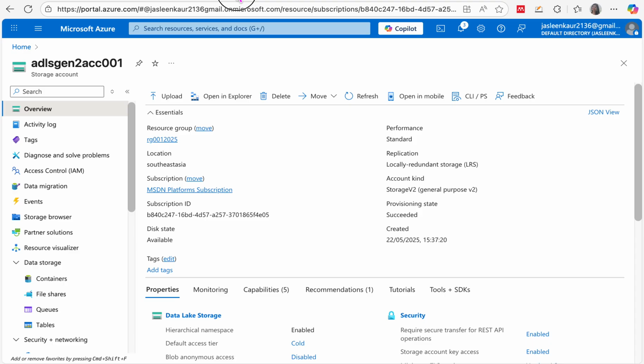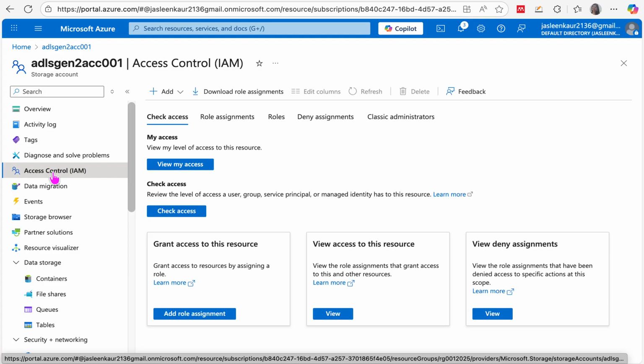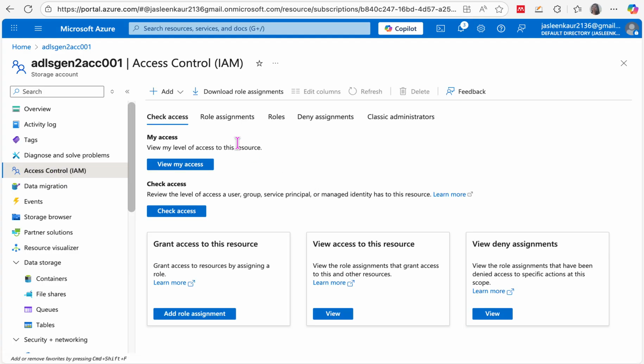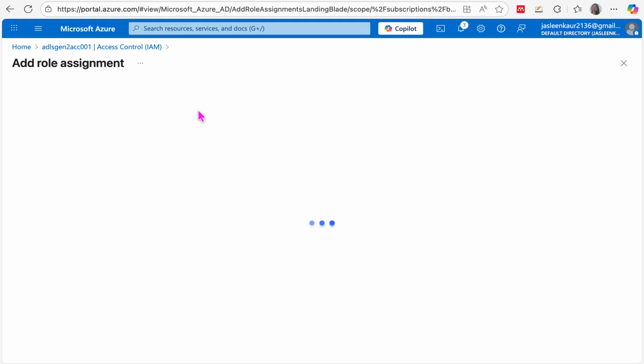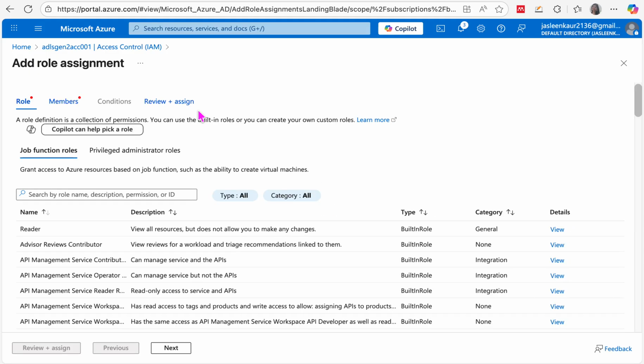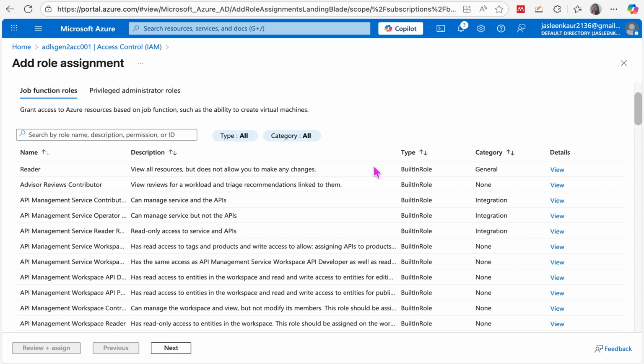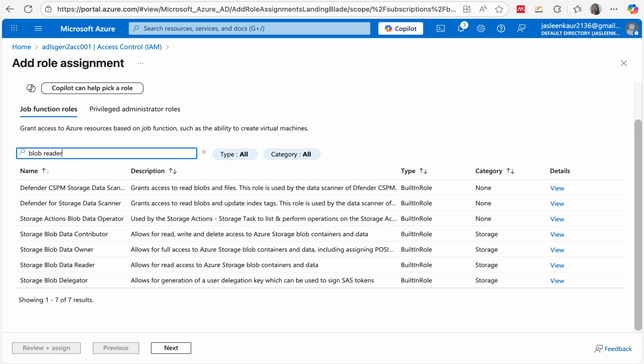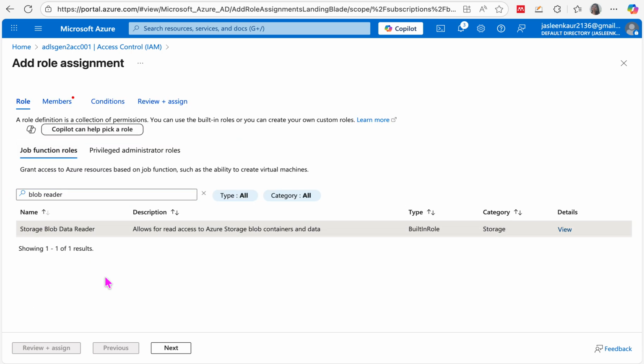Now we will go to the ADLS Gen2 storage account, and within the storage account you will go to the access control. Under the access control, we need to add the role assignment for our workspace identity. For that, click on plus add, say add role assignment, and once you add the role assignments over here, you need to select a particular role for the particular assignment. Let's say here we select the role as the blob reader. This one, storage blob reader.